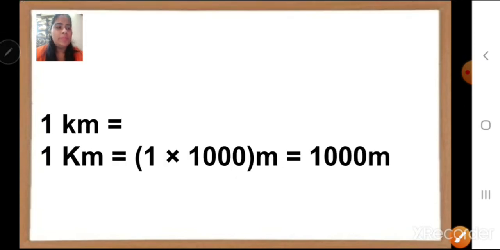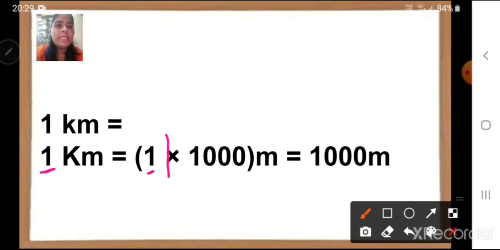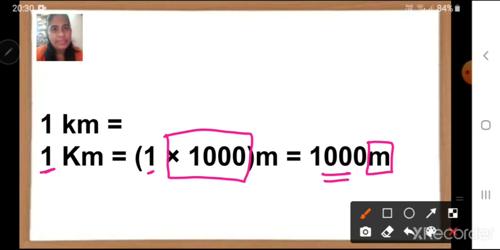How does it happen? Here, see, 1 kilometer is equal to 1, and we multiply by 1000. So when we multiply by 1000, I get my answer in meters. 1 into 1000 is equal to 1000 meters.